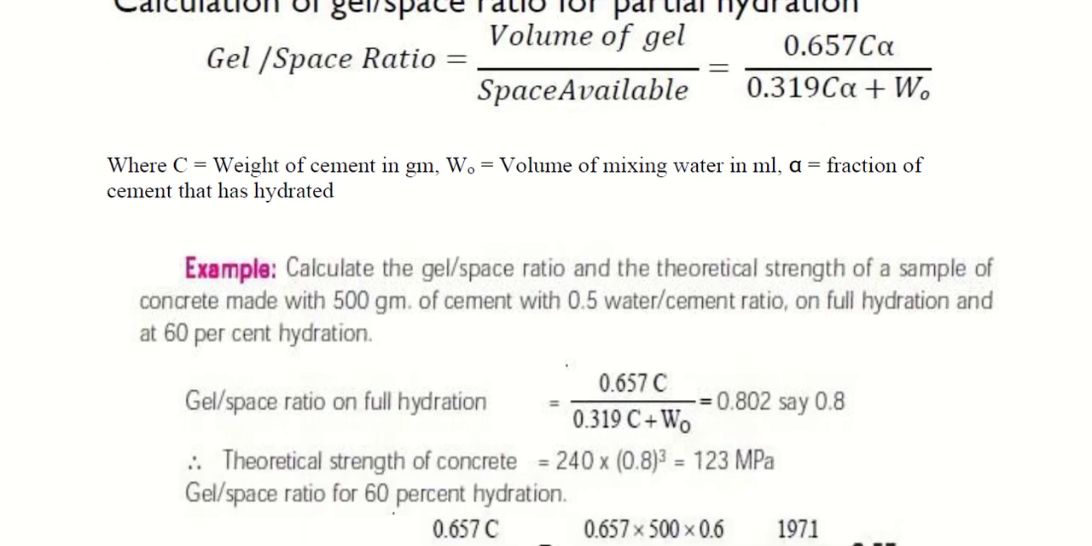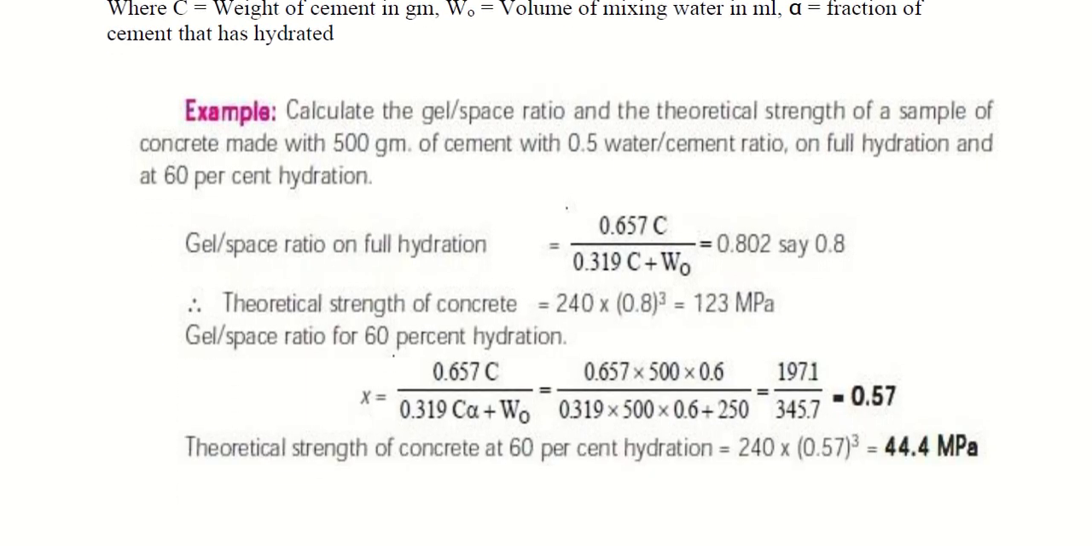So first, what is the weight of the cement taken? Capital C is equal to 500 grams. Next, we want W naught to substitute in the formula, but W naught is not given directly. Instead they gave us 0.5 water cement ratio. So write W by C equal to 0.5, meaning water by cement is equal to 0.5. Already, how much is cement? 500. So from there, what will be water? 500 into 0.5.